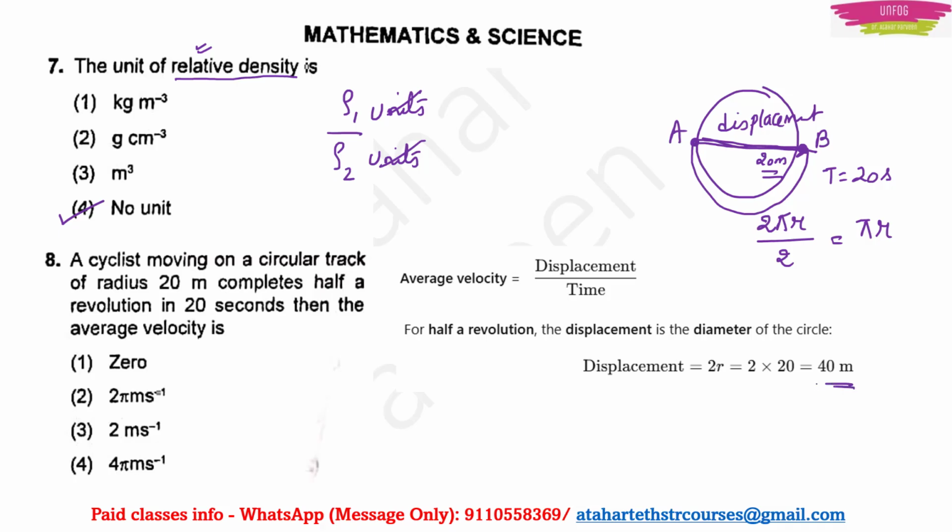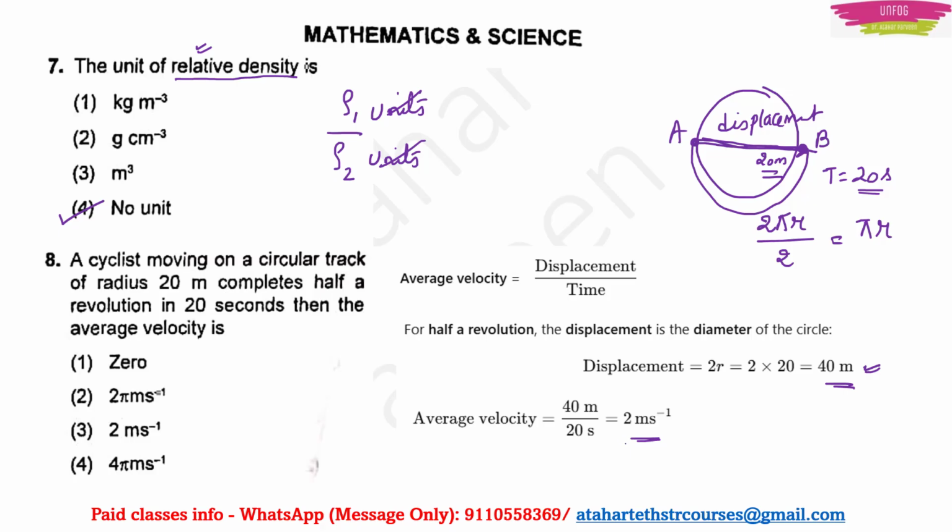Now once I have the value of displacement and time, I can easily calculate the average velocity, right? Displacement just now I have calculated is 40 meter and time they have given is 20 seconds. So 40 by 20 is equal to 2 meter per second. That is our average velocity.